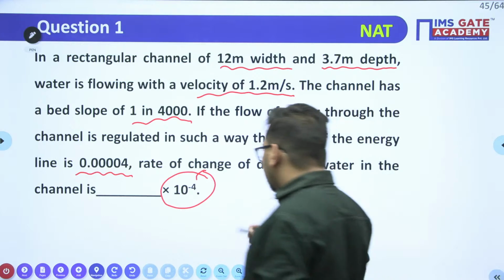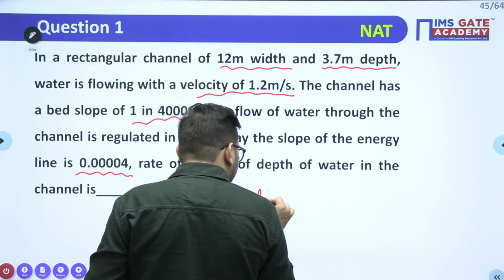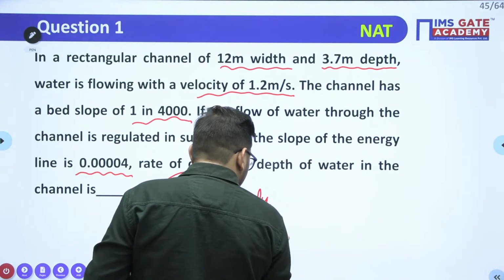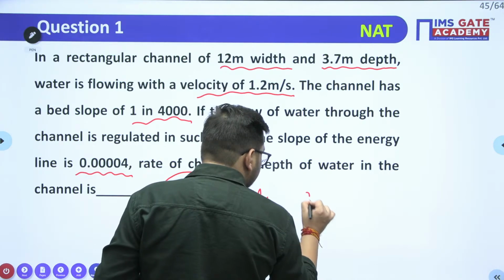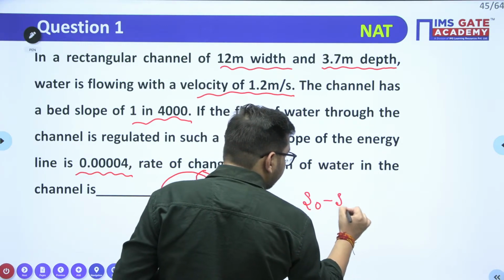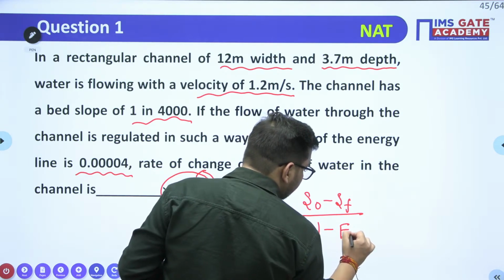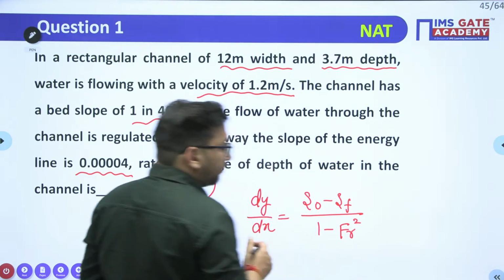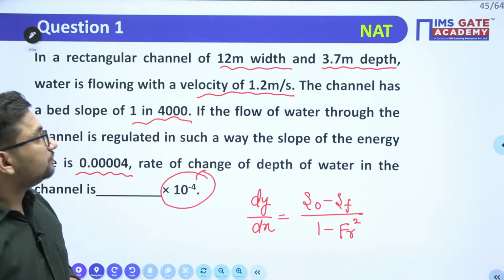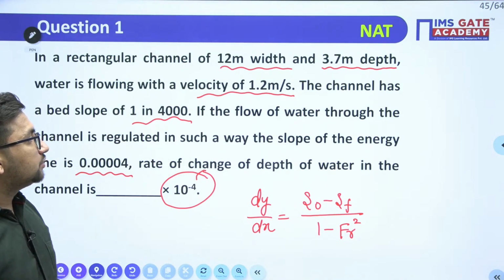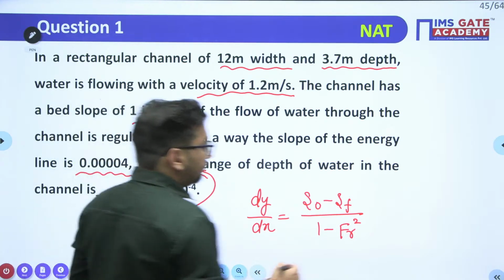It means it is asking for the dy by dx value. We have seen a relation for dy by dx. It is nothing but S0 minus SF upon 1 minus Froude's number square. We can calculate this Froude number.